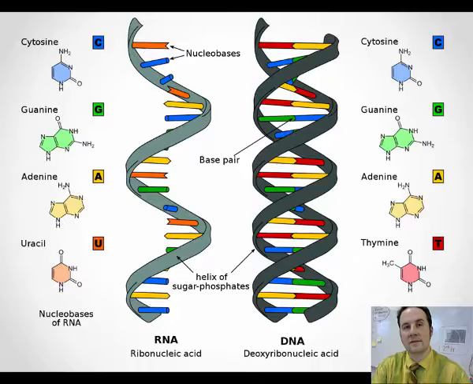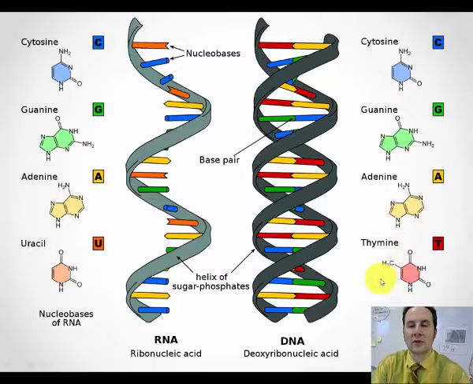Cool. Here's a diagram of RNA on the left. We can see that that's single-stranded. It's not double-stranded. And we can see the C, G, A, and U. And over here we have the double-stranded, the double helical structure of DNA. And again, C, G, A, and T.